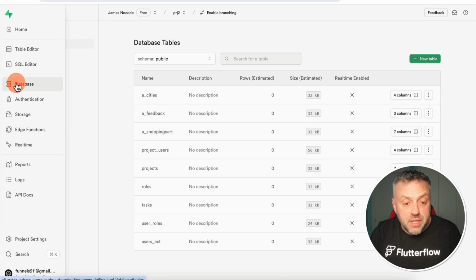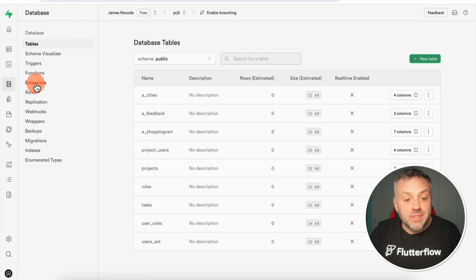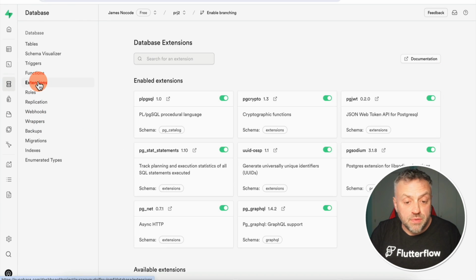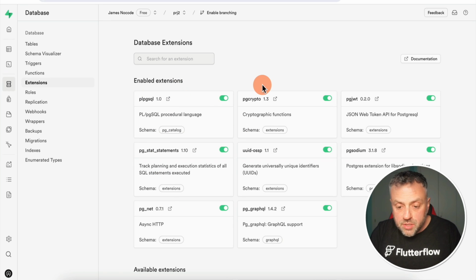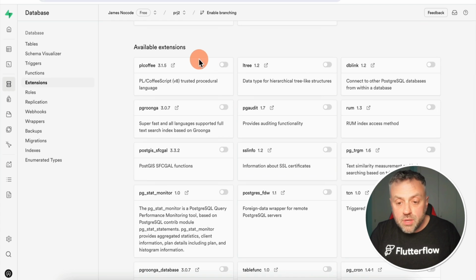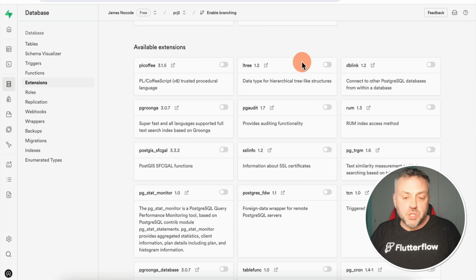Another feature that I feel is highly underrated is the fact that you can get Supabase to do absolutely anything that you want with extensions. So if you click on this database here, you have this extension option here. If you click on extensions, you can see all the extensions that I have enabled. But if you scroll down, you can see all the available extensions that I have at my disposal.